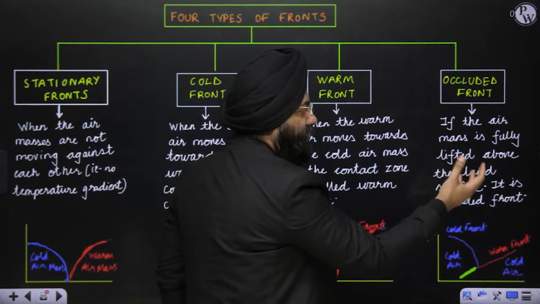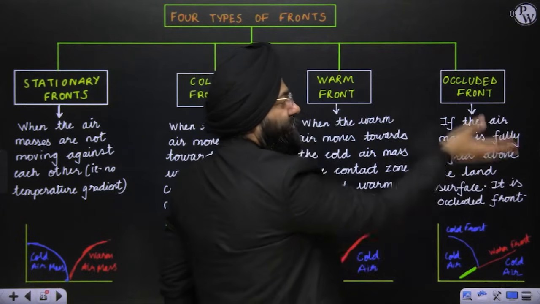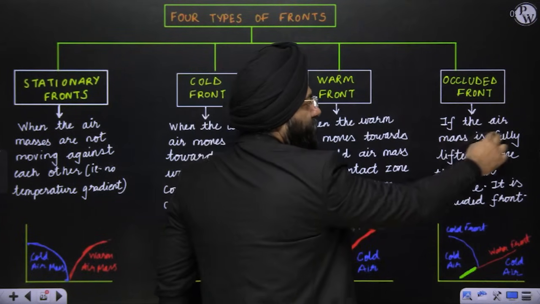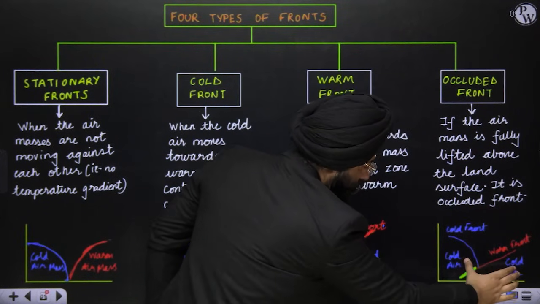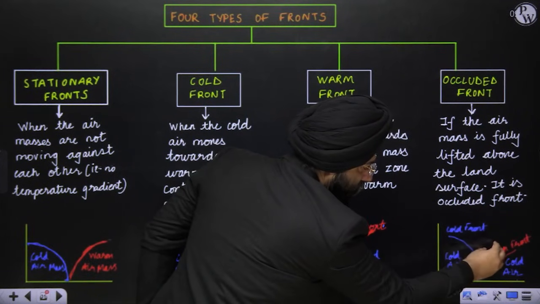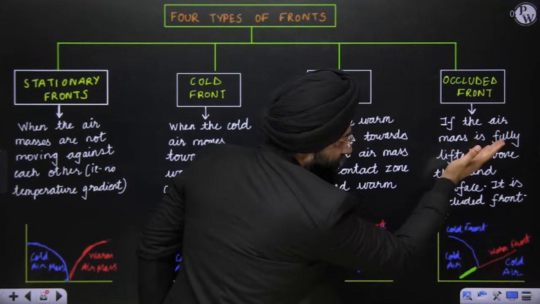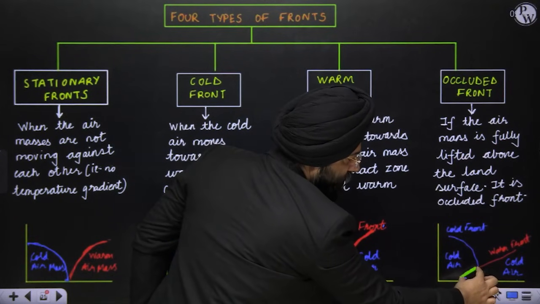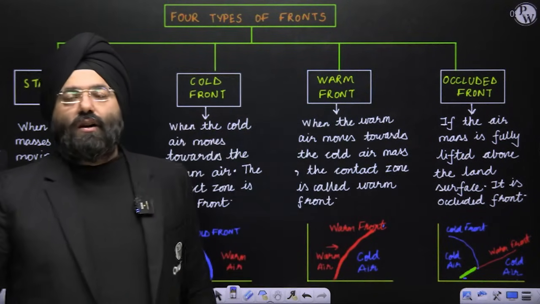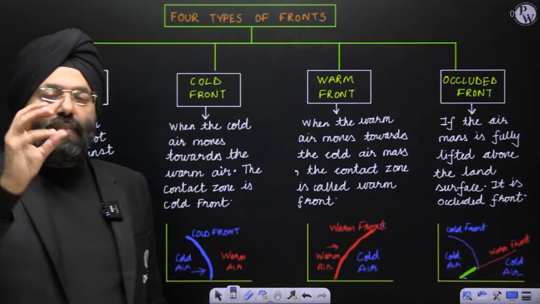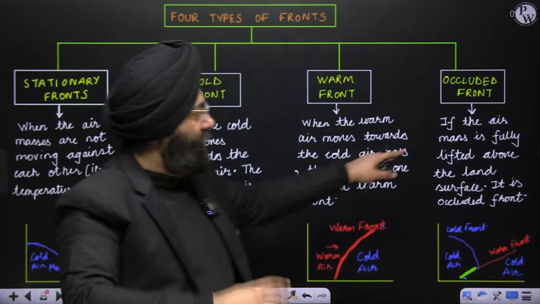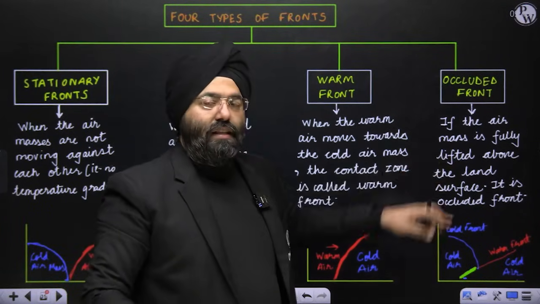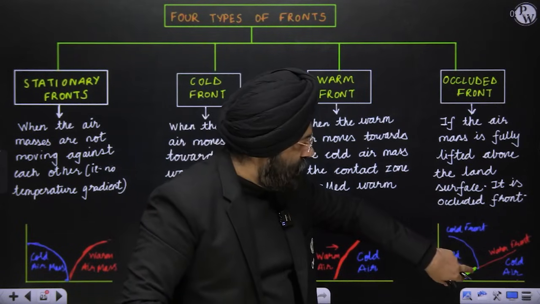It is possible that the air might be lifted up. If the air mass is fully lifted above the land surface, it is occluded. Over here, you realize this warm air is completely pulled upwards. So this region is known as the occluded front. When a part of air is lifted upwards, when the air is fully lifted upward, then this part is known as the occluded front.